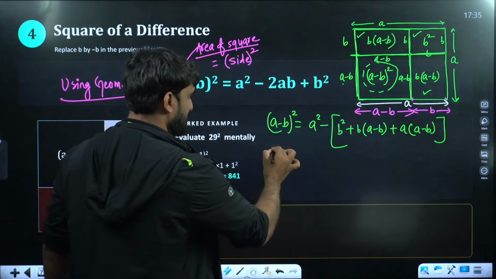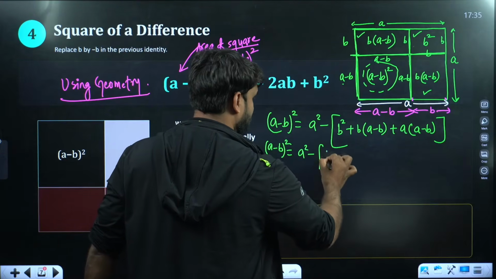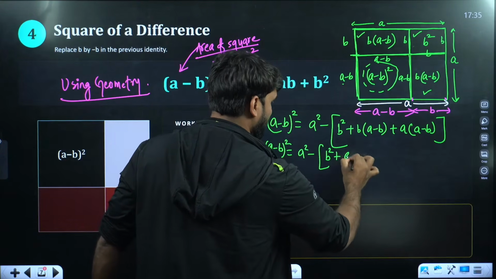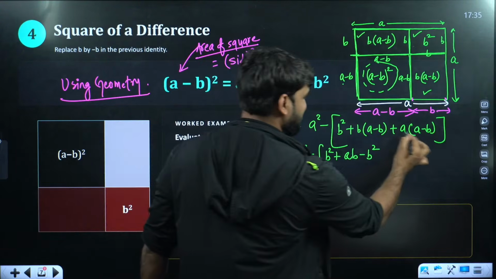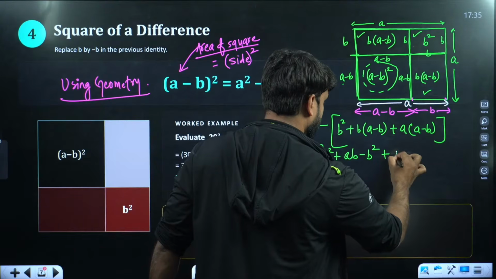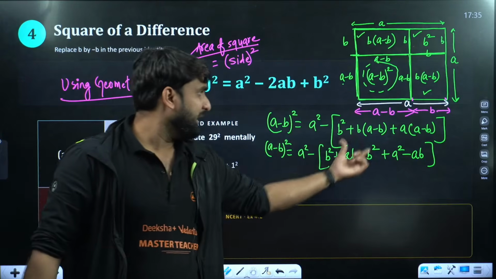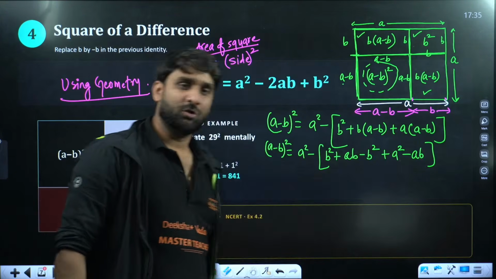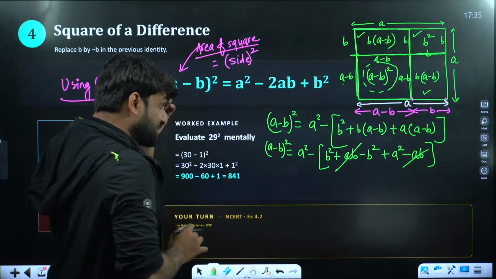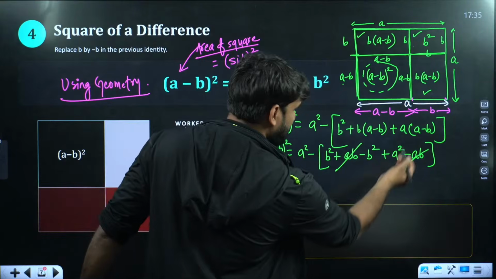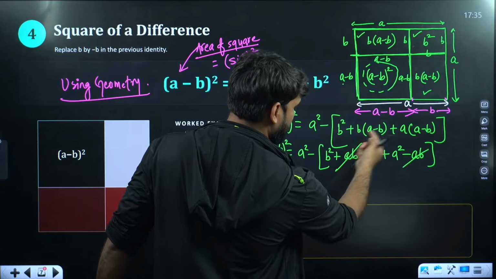Now solve this. So this is a minus b whole square. This is a square. Now solve this. B square. Can we please open the bracket? ab and b square minus b square will be minus b square, and this is again a into a square minus ab. Right? A into b, ab minus b square, a square minus. Okay. Now please take all the things. So ab will be cancelled here. So what we are getting here? This is a minus, this is plus ab, a plus b.